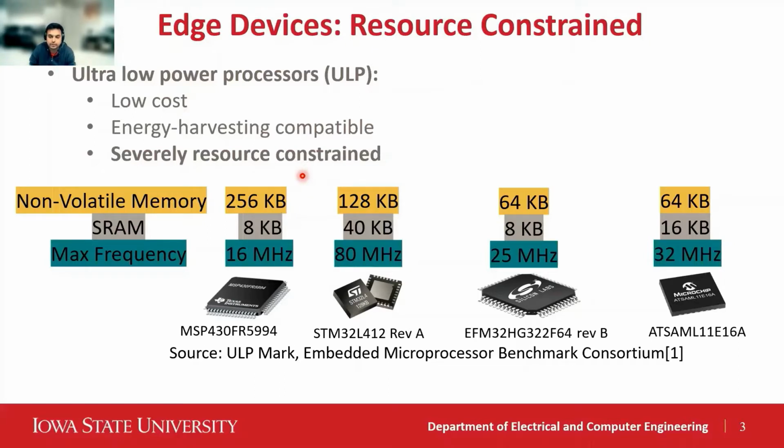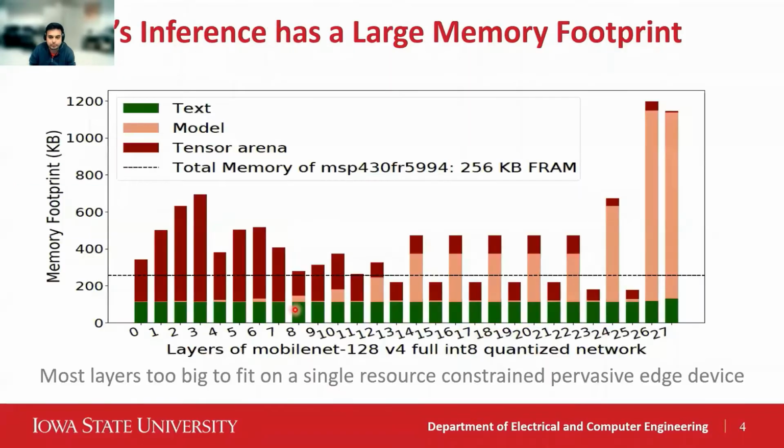For example, we show some of the ultra low power processors submitted to ULPMark. We can see that the memories and processing capabilities are under a few hundreds of kBs and a few tens of megahertz. This is unfortunately fundamentally at odds with the memory and computation requirements of many machine learning applications.